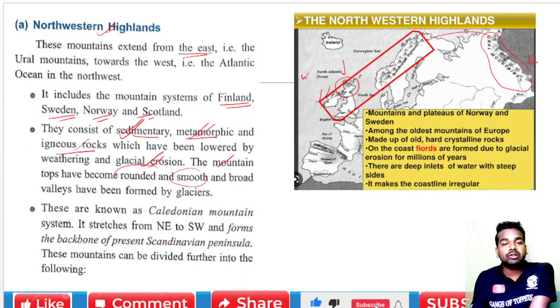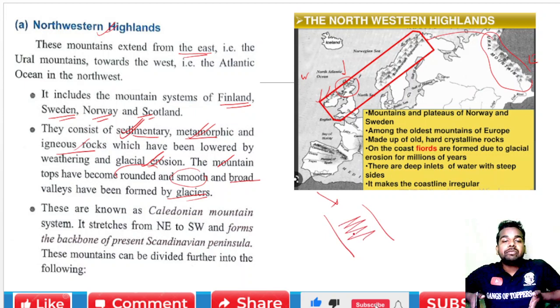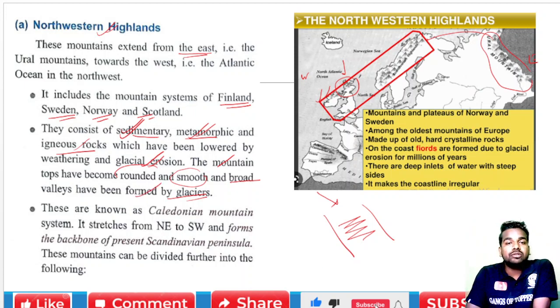Broad valleys have been formed by the glaciers, because a large part of the area was cut down by glaciers.